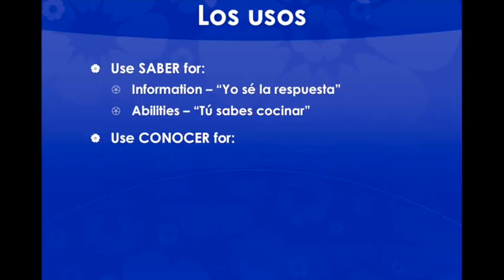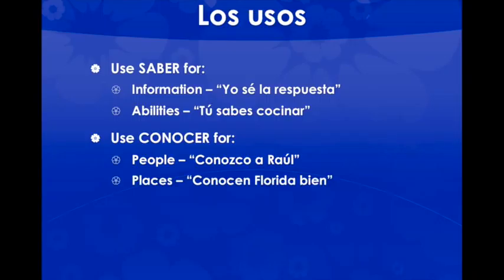For conocer, we're going to use it for people. Yo conozco a Raúl. I know Raúl because I know him. I'm familiar with him. I've met him. Places. Conocen Florida bien. They know Florida well.